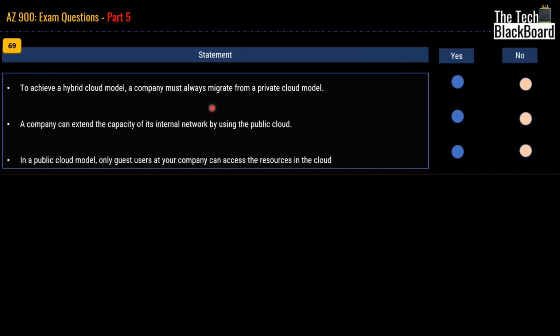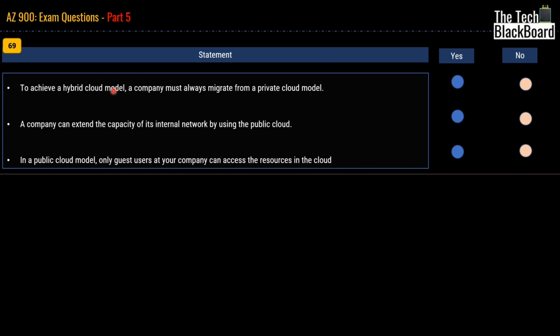Now, let's begin with our question number 69. The first statement says, to achieve a hybrid cloud model, a company must always migrate from a private cloud model. Pay attention that this talks about always. So it's not always necessary that you have to migrate from a private cloud model to achieve a hybrid cloud model.